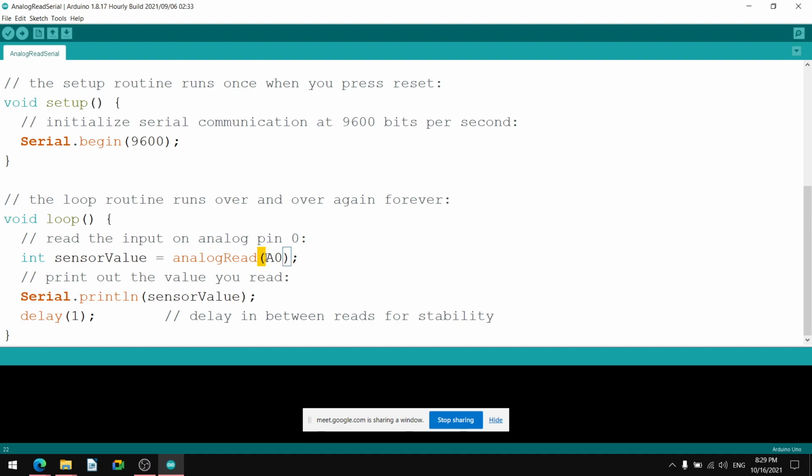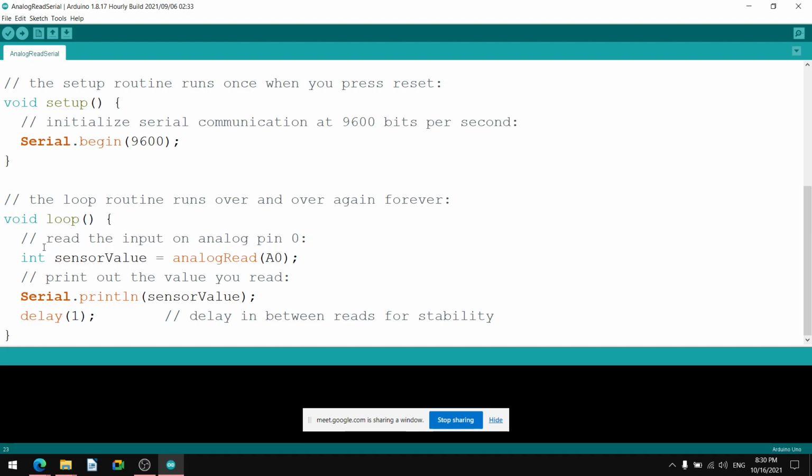For analogRead, the argument A0 is shown in black. So color coding is also there to help understand the structure of the program logic: int sensorValue = analogRead(A0).